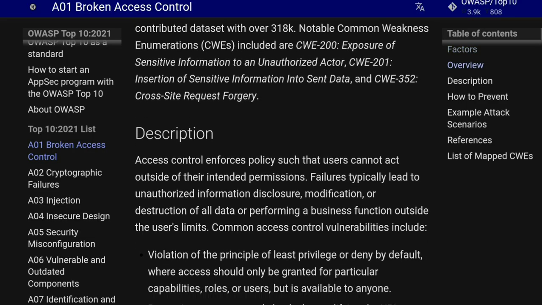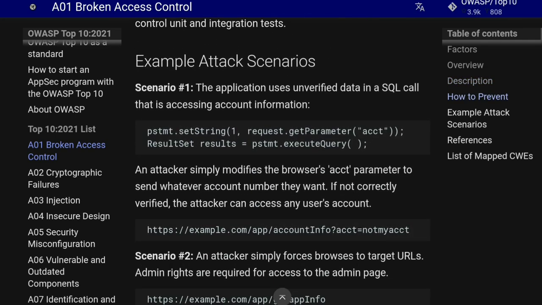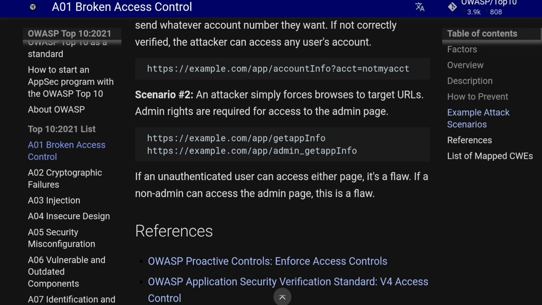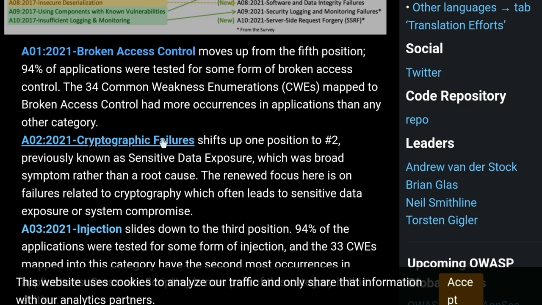Broken access control just means that users can access resources which are outside of what access we should give them. For example, a user accesses example.com and provides an account parameter which is not his account, and he's able to access other accounts. Let's move to the second one: cryptographic failures. It shifts to position 2, and was also known as sensitive data exposure, which was a broad symptom rather than a root cause.